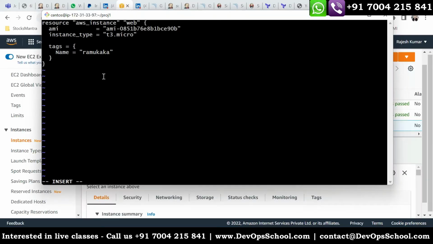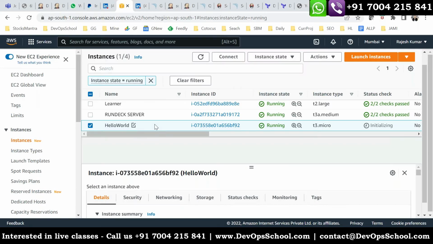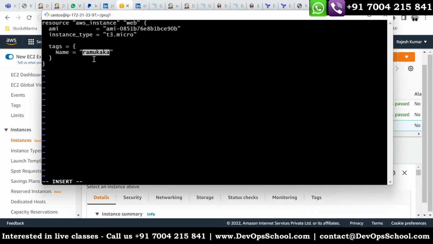Think simple, guys. If something can be changed, no reboot will be required. But something which cannot be changed during the runtime of that instance, what they will do? They will destroy this and then recreate the similar one. Understand logic? Are you getting my points? Yes, that's correct. So Ramu Kaka can be modified.